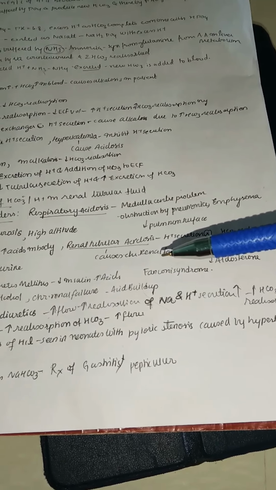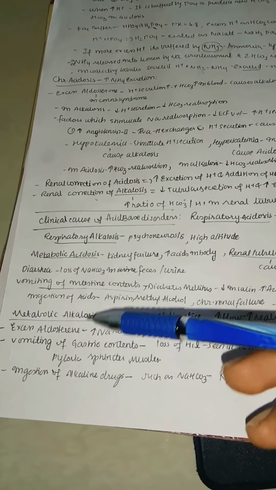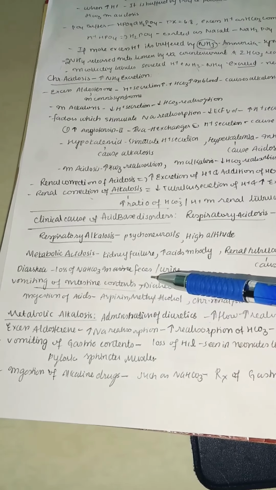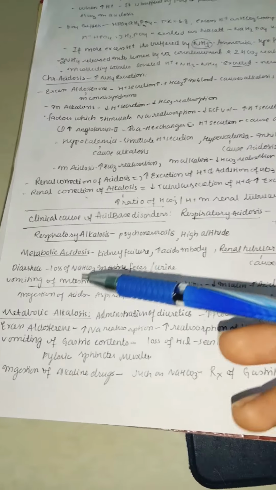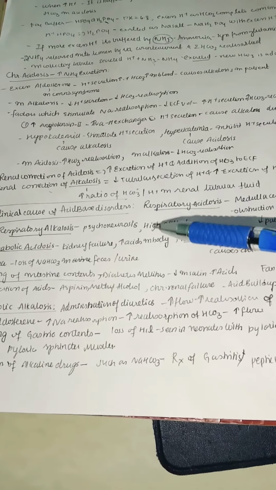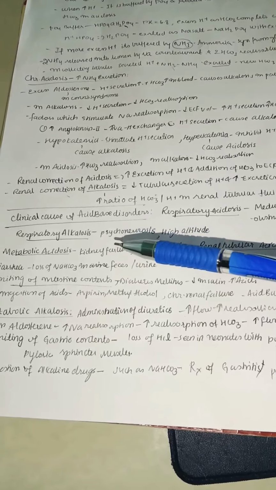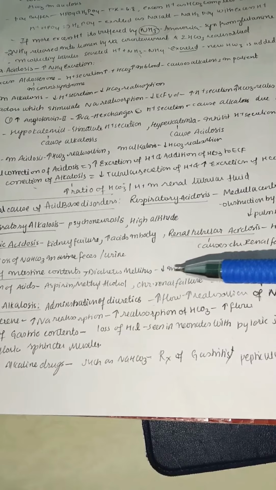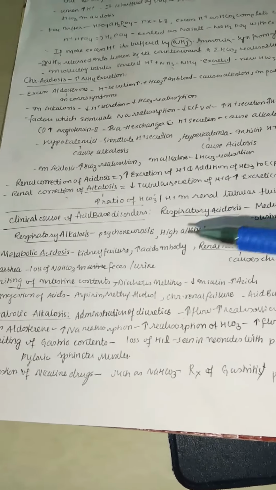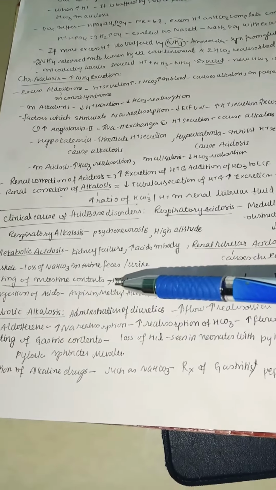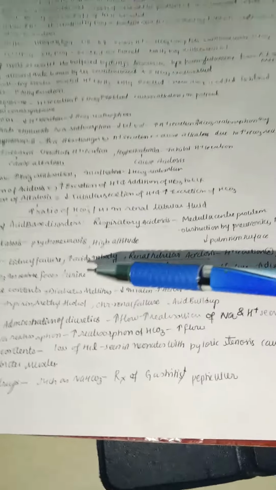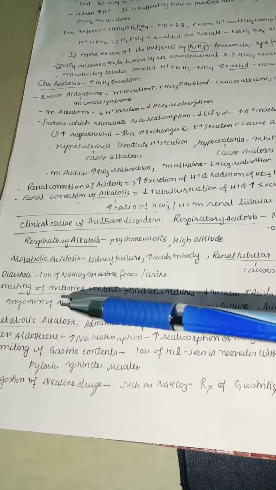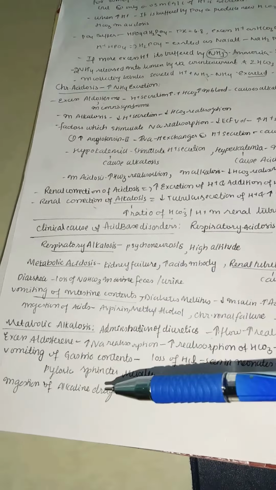And we also have Fanconi syndrome. Here also there is acidosis. And in diarrhea also, you will lose a lot of sodium bicarbonate in the feces or urine. So because of this also, it may lead to acidosis. Vomiting of intestinal contents: if you vomit intestinal contents, the bicarbonate is lost, leading to acidosis. Diabetes mellitus also, they have low insulin and higher acids are produced here. Ingestion of acids, like if you take aspirin, methyl alcohol, and even chronic renal failure lead to acid buildup. So these are all the different causes where metabolic acidosis may take place.